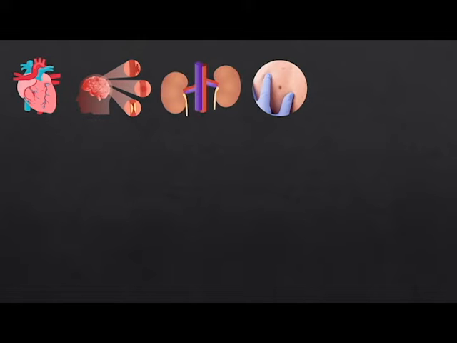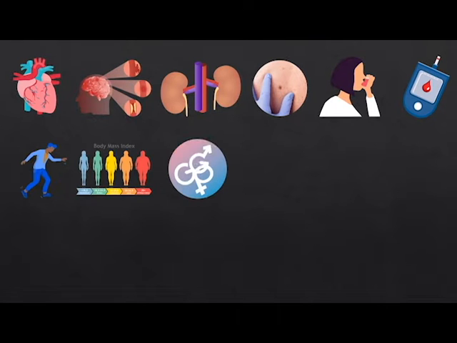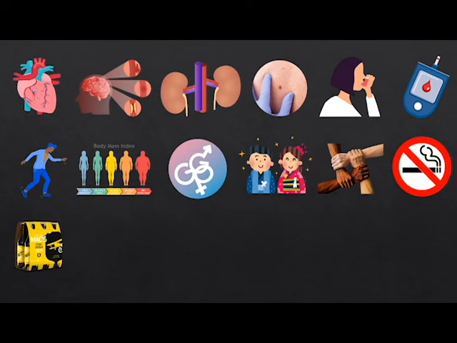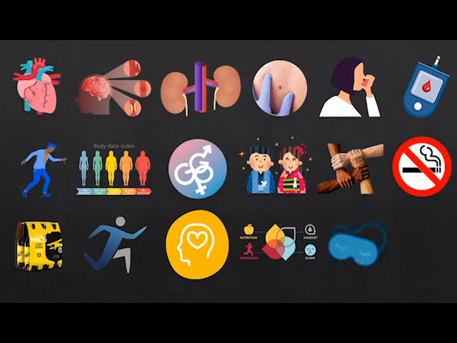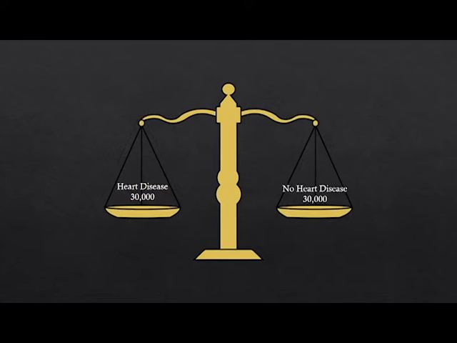The variables included if the person currently or previously had heart disease, a stroke, kidney disease, skin cancer, asthma, diabetes, or difficulty walking, as well as general observations such as BMI, gender, age, race, and finally, some health-related points such as if they smoked, drank alcohol, their physical, mental, and general health, sleep time, and their physical activity level. As our dataset was quite large and had heavily unbalanced classes, we decided to manipulate our data such that both classes have around 30,000 data points each.